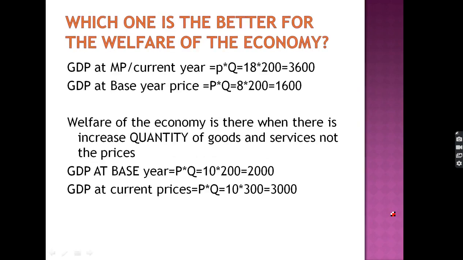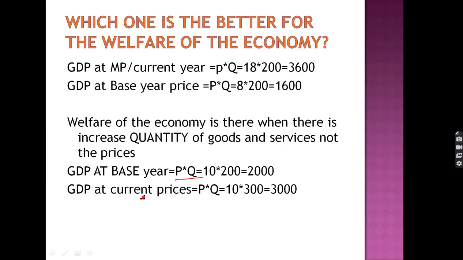Which one is better for the welfare of the economy? No doubt, the welfare of the economy should be considered. Supposing we calculate GDP at the base year. This is very important to understand. For example, when the GDP at base year is calculated, it is price into quantity, 10 into 200. The price of the base year is 10, so the GDP at base year becomes 2000.